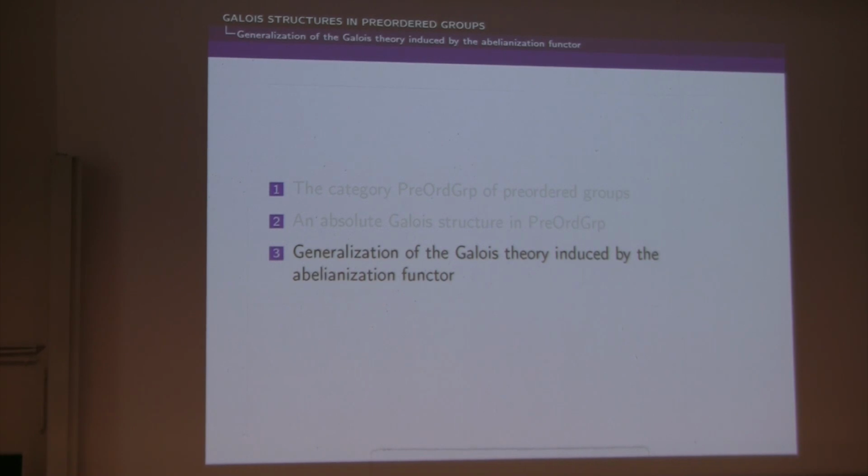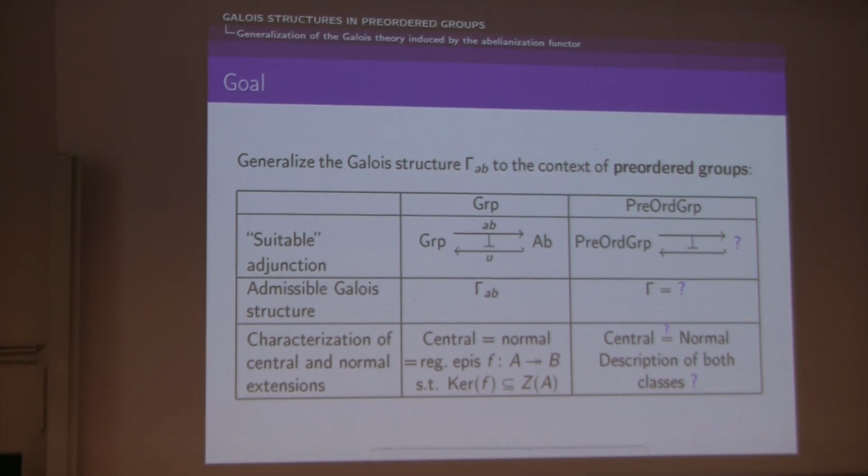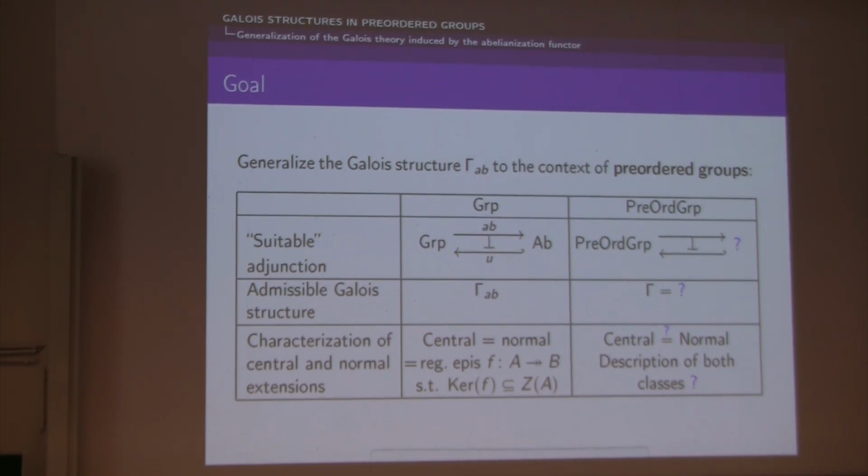Okay, so now let's see a second categorical Galois theory in the category of preordered groups. And this time it will be induced by a Galois structure which is not absolute. So the class of extensions won't be the class of all morphisms. So for this, let's first recall that in the category of groups, there is an admissible Galois structure, Gamma-A, which is induced by the abelianization functor. The abelianization functor sends any group X to its quotient by its derived subgroup. And with respect to this admissible Galois structure, we have that normal and central extensions coincide.